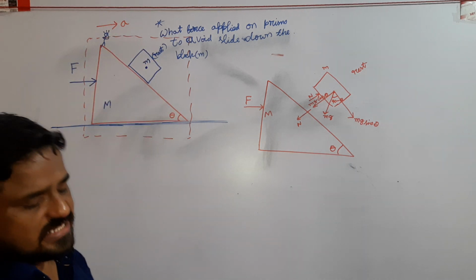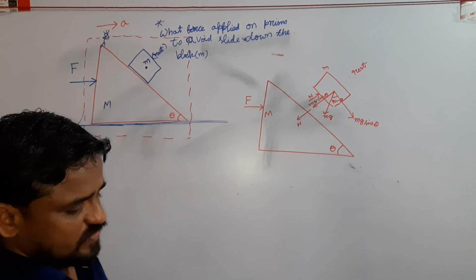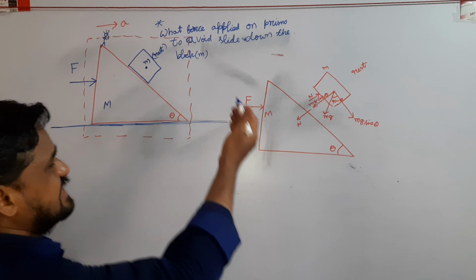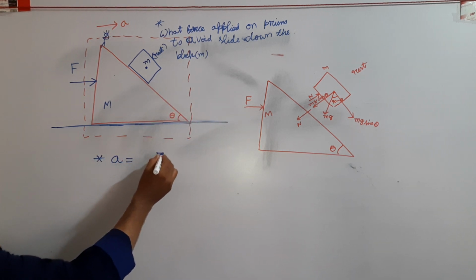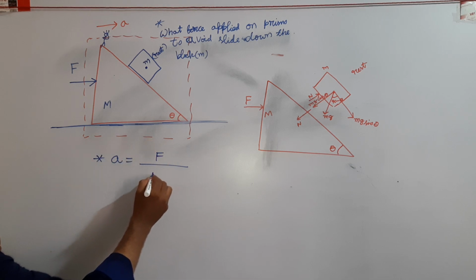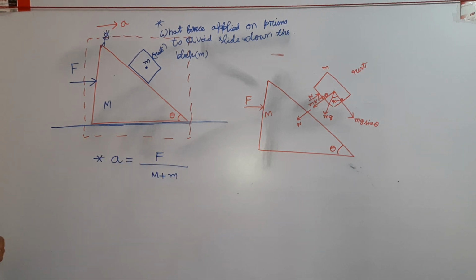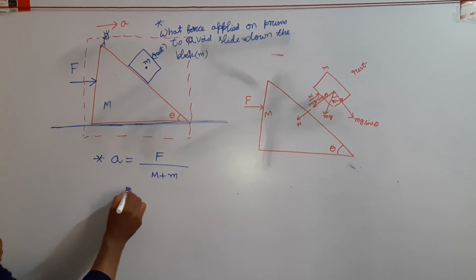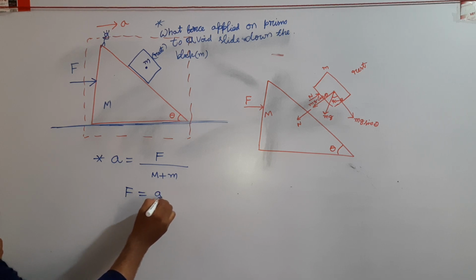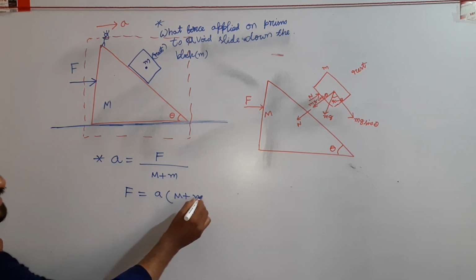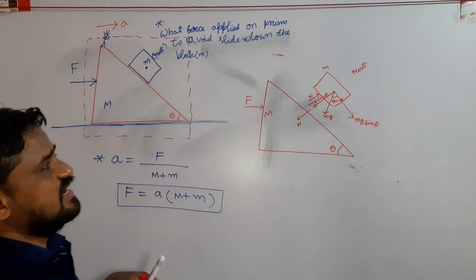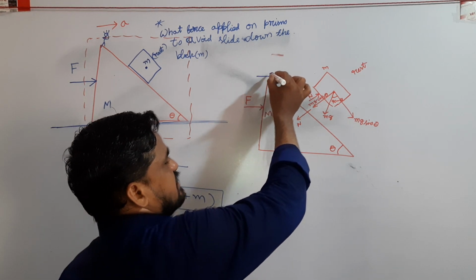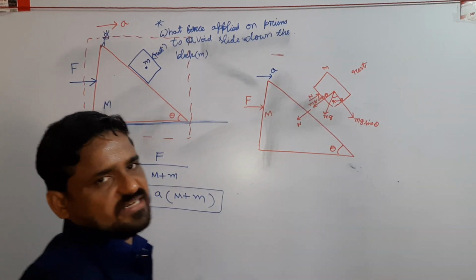First find the acceleration of the system. Acceleration equals net applied force divided by total mass, so F equals a times (M plus m). Here the system moves with acceleration a along this direction.